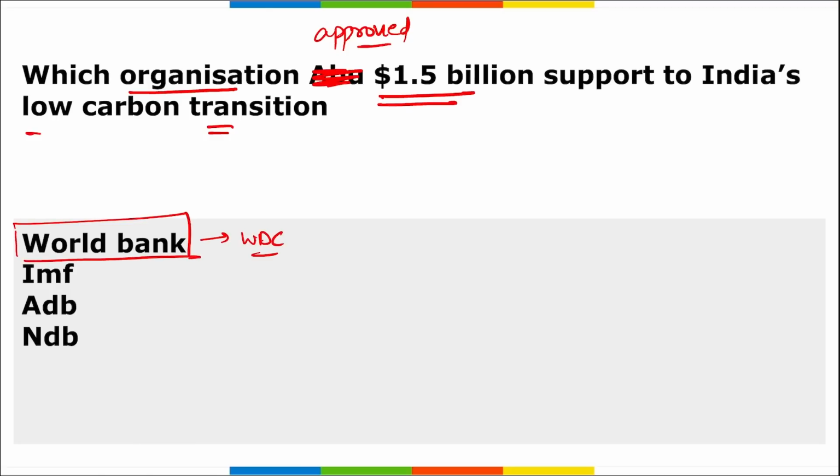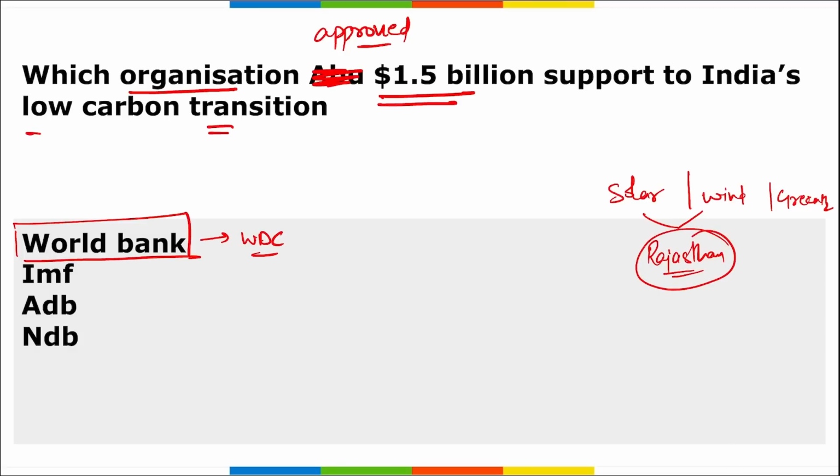And this is the organization that has approved $1.5 billion in financing to accelerate India's development of low carbon energy resources. And those energy resources are your solar energy, wind energy, right? Green hydrogen projects, right? If we talk about these two sectors, which is the state that is the best performing? It is Rajasthan. So indirectly we can say Rajasthan is the state in India performing the best in terms of renewable energy, that is solar and wind energy.